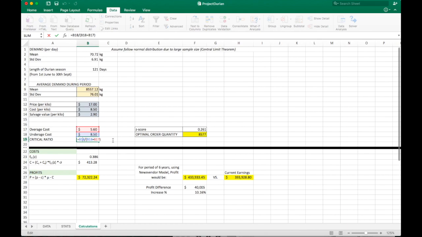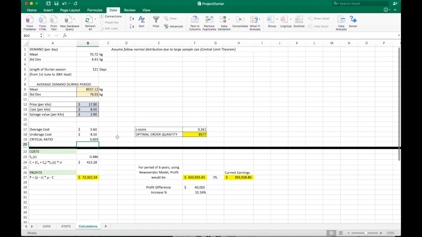The critical ratio affects the direction and the magnitude of the order quantity. If the critical ratio increases, then the overstock cost is less significant, which means that Daniel could order more. If the critical ratio decreases, then it is the reverse case. To maximize profit, we choose the quantity such that the probability we satisfy all demand equals the critical ratio. The expected profit maximizing order quantity balances the too much and too little costs.